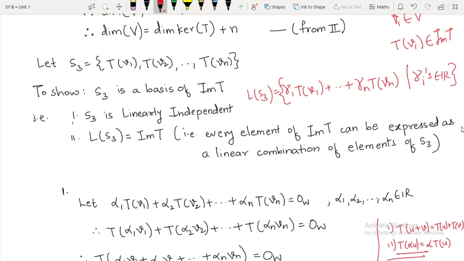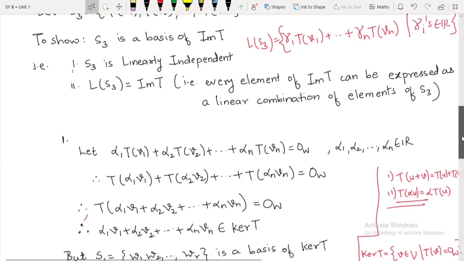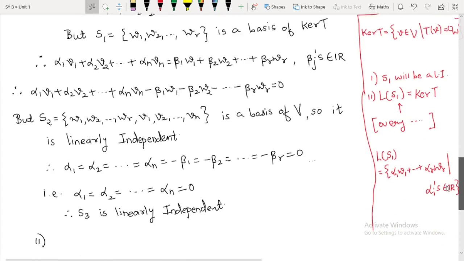So what we want to prove is, I will take one element of the image of T arbitrarily, and I will show that it can be expressed in this form, meaning some real number multiplied by T of V1 plus so on plus a real number multiplied by T of Vn. So that is what I am going to show. So let us start then.